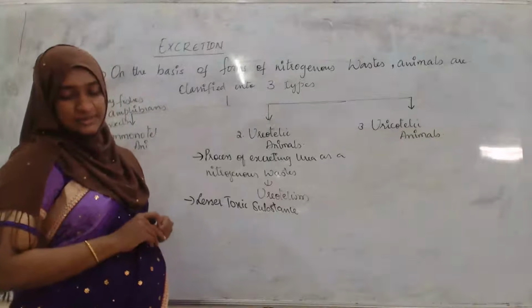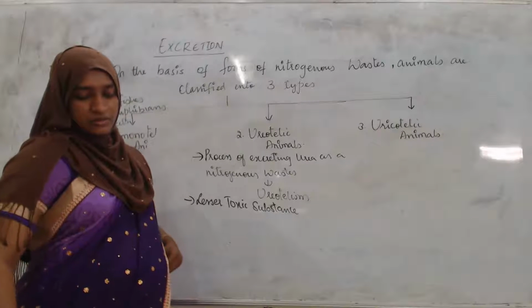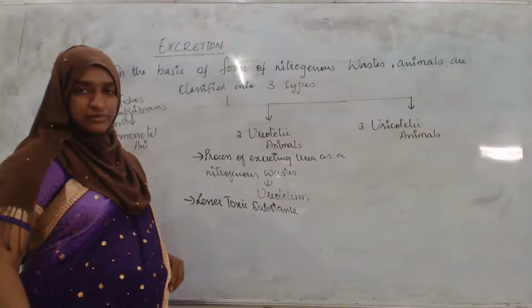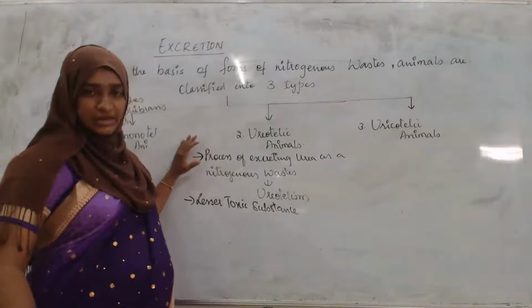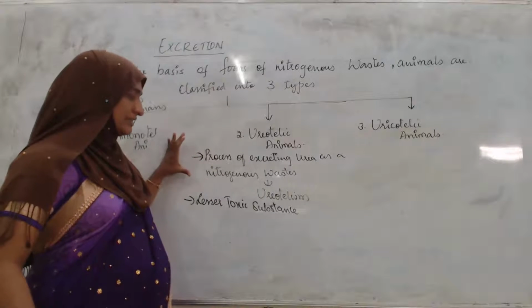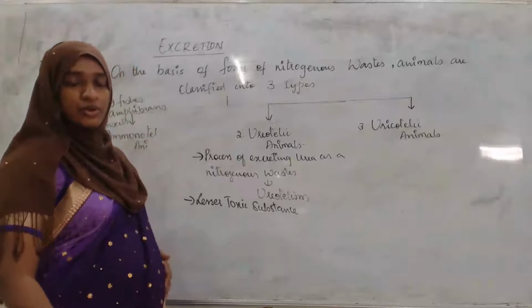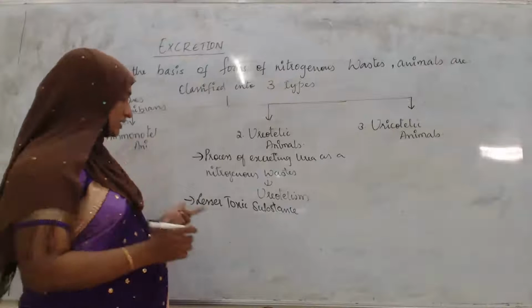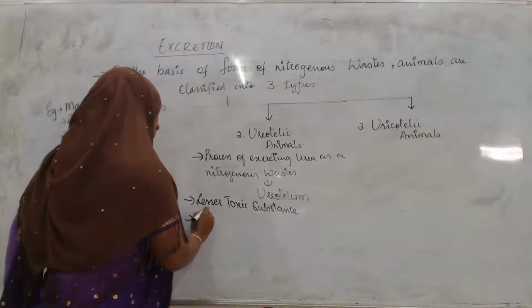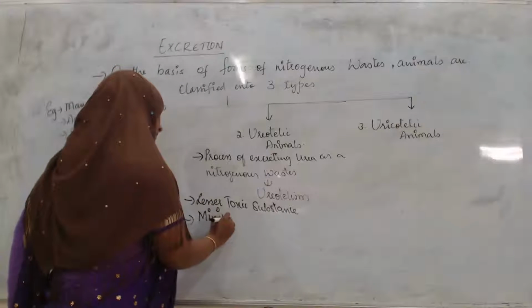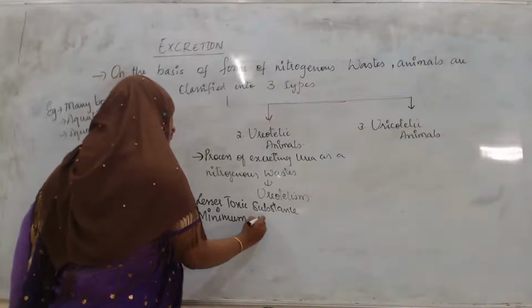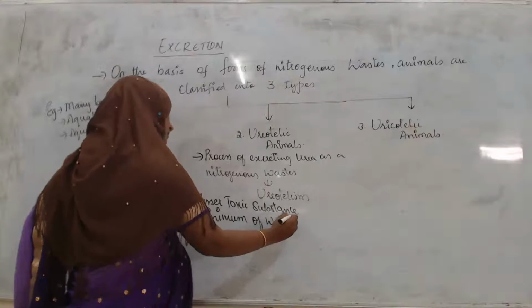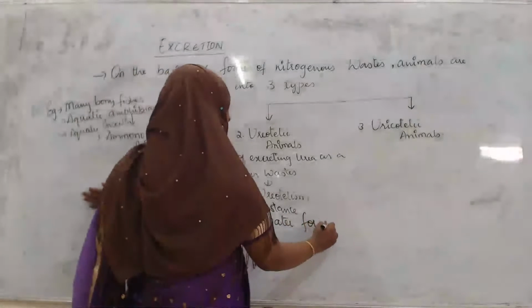Next, what are the examples of these ureotelic animals? As I told, ammonotelism requires a large amount of water, but here it requires a minimum amount of water for its excretion.